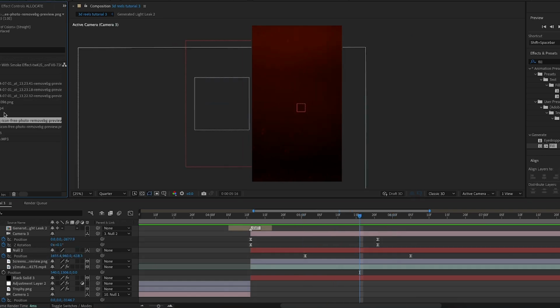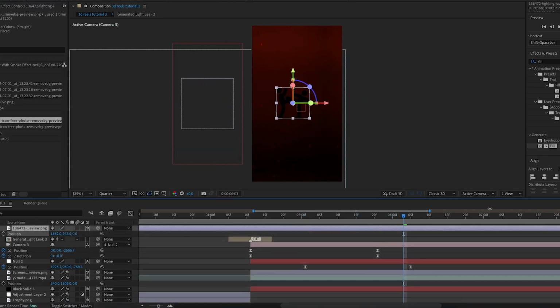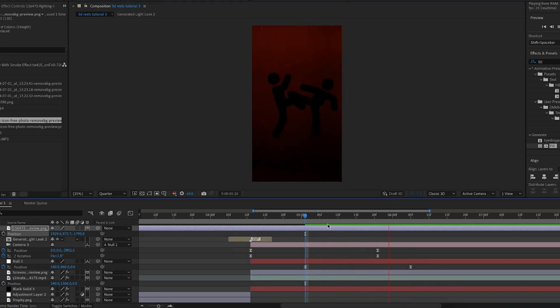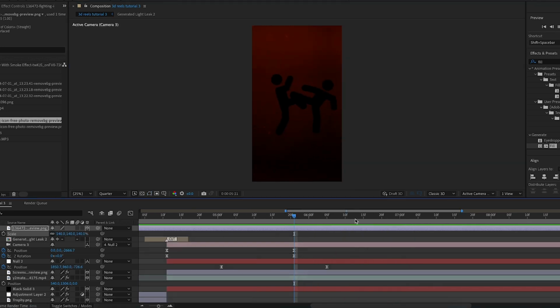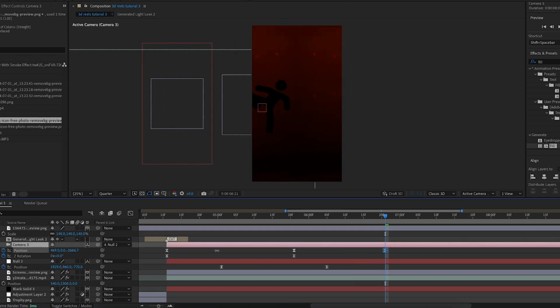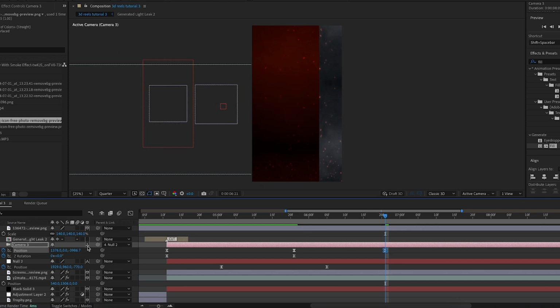Then I'm going to add in my second fighting icon, and I'm going to make it 3D and move it so then it's in front of the second camera movement. Then I'm just going to center it, and as you can see, it goes from the first fighting icon to the second. Then around 6 seconds in, I'm going to move the camera so then it's to the right again, so then now it's like in front of nothing again. And the plan is to basically just move the camera from left to right, and it's going to stop a couple times to show the icons.